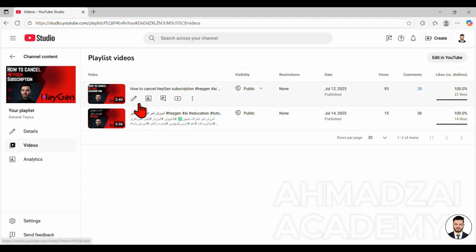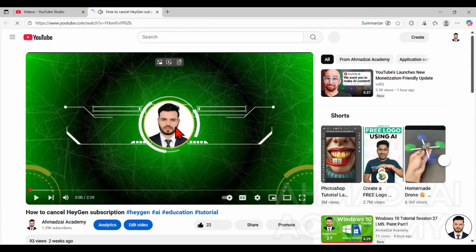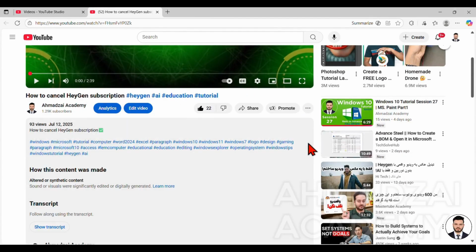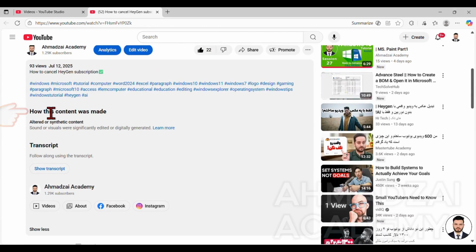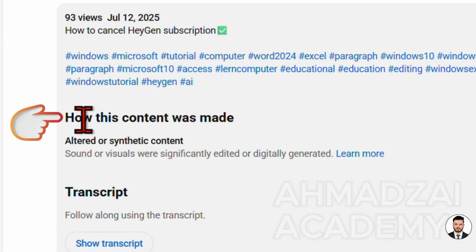But if you play a video where, for example, yes has been selected, or you watch someone's video that has been created with the help of artificial intelligence and you want to get information about it, when you go to the More section, then a warning or information will appear for you. Here it is written, how this content was made, and from this menu it says altered or synthetic content. Here it says, sounds or visuals were significantly edited or digitally generated.